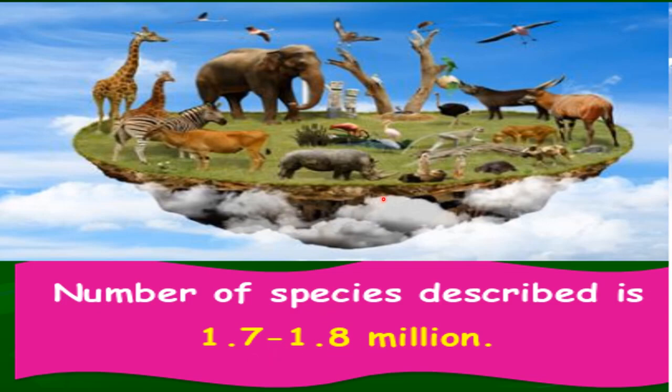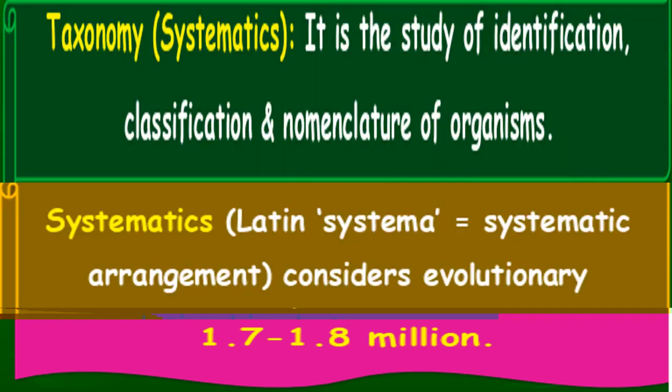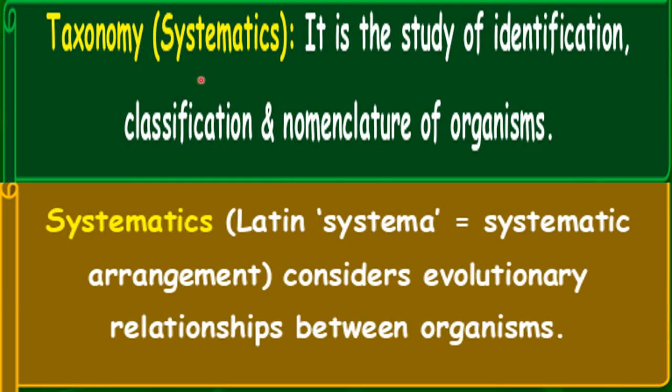Now you can think that this is a very big number, and for so many species, it is very difficult to give separate names to all the organisms, and to identify all the organisms by their separate names. So to resolve that problem, there is taxonomy. Taxonomy is the study of identification, classification, and nomenclature of organisms.